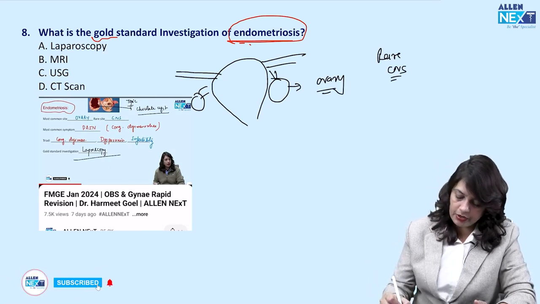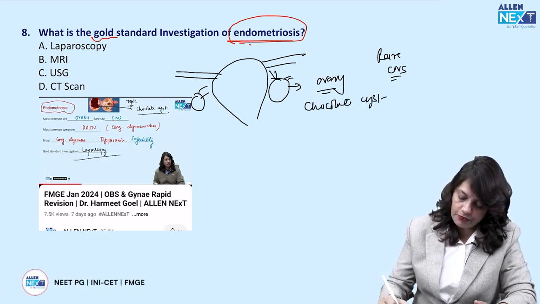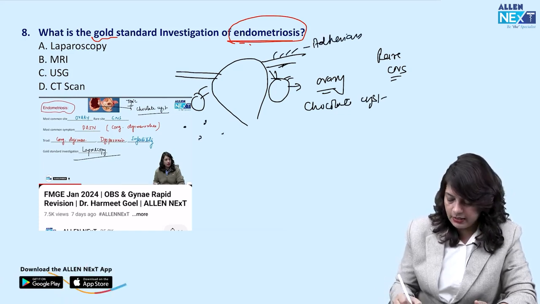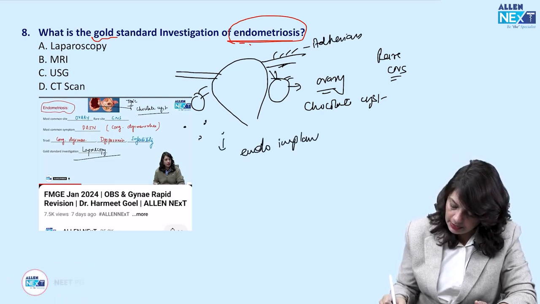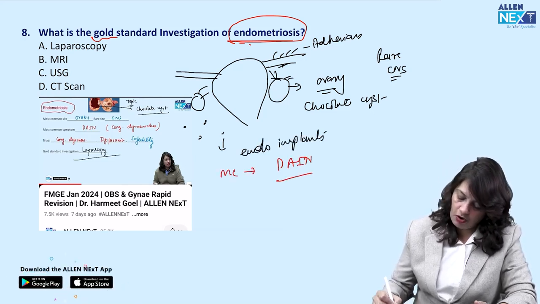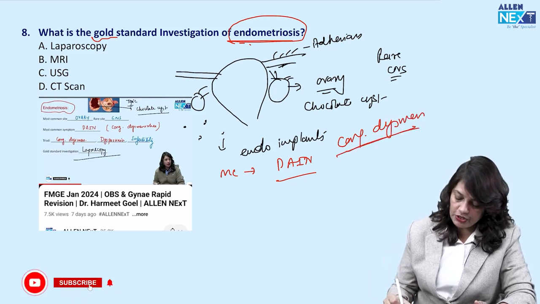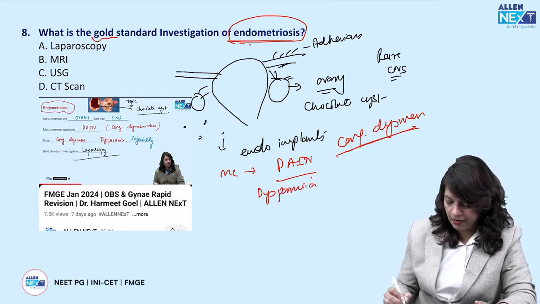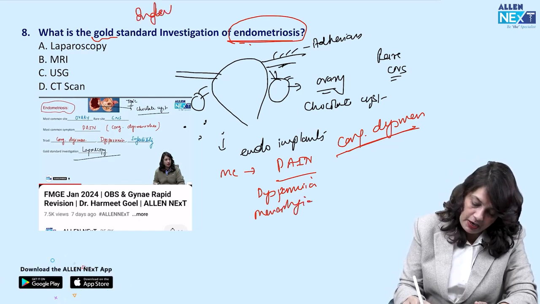So what is endometriosis? It is a chocolate cyst of the ovary, or there are peritubal peri-ovarian adhesions, or there are scattered endometriotic implants in the peritoneal cavity. The most common symptom is pain, and pain of congestive dysmenorrhea is the most common symptom. Other features can be dyspareunia, that is painful coitus, chronic pelvic pain, or menorrhagia, and an important presentation can be infertility.